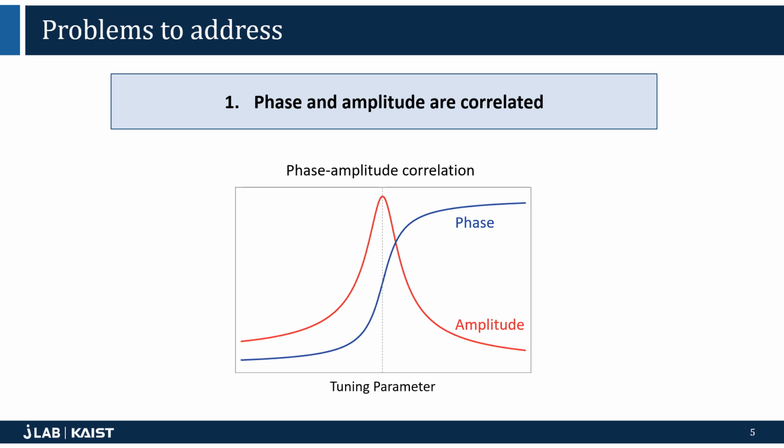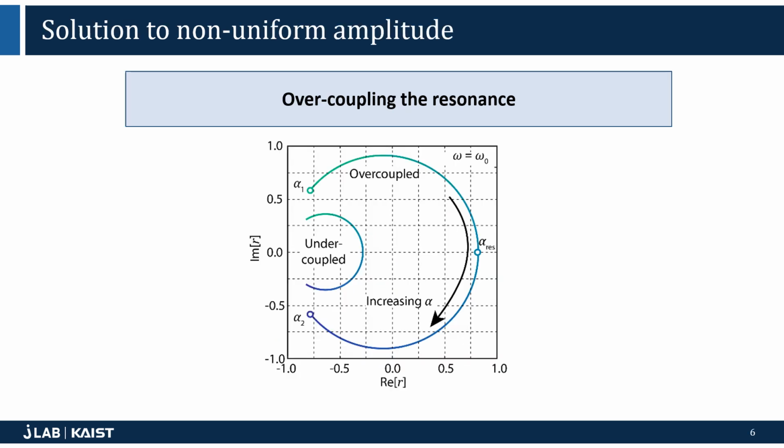To achieve our goal, we had two major problems to tackle. The first one was the issue of phase amplitude correlation. This stems from the fact that the scattered light is emitted by resonances, which has the biggest amplitude at the resonance frequency. Our solution to the correlated phase and amplitude was to overcouple the resonance to the incident light.